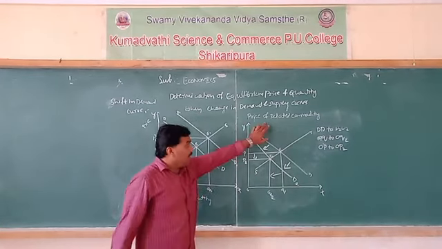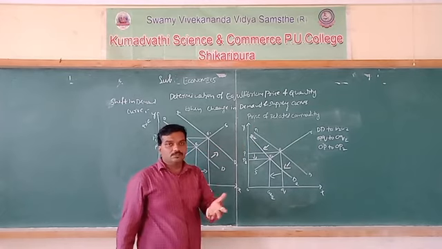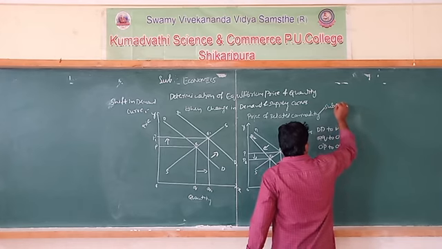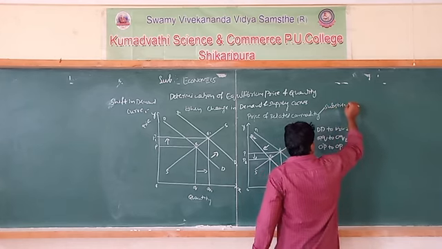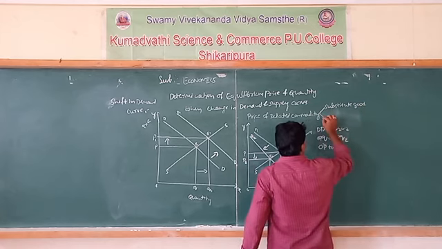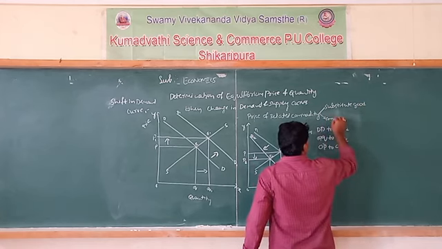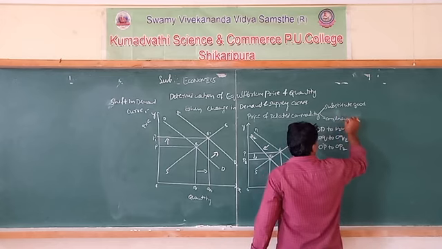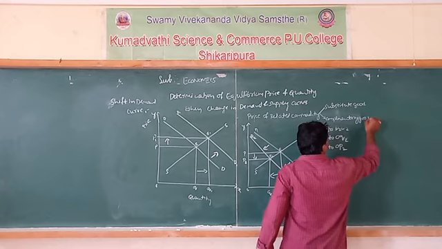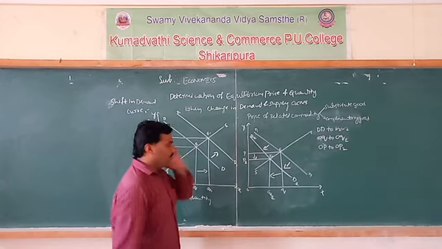See, the related commodity may be of two types. One is a substitute good, and the other is a complementary good.